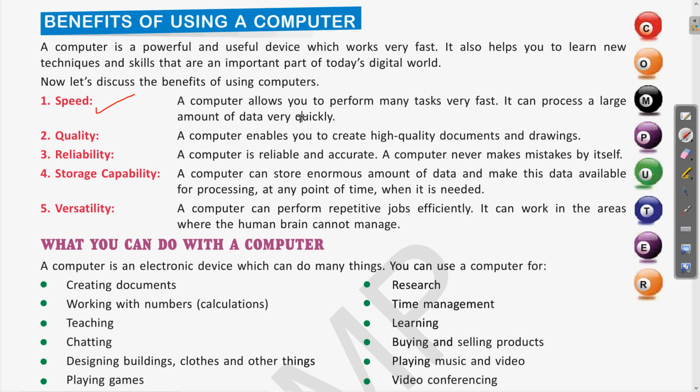A computer allows you to perform many tasks very fast, so it can process a large amount of data very quickly. As you use the computer, you know that it works very fast, and you can do calculations and various other complex operations with the help of a computer very quickly. So this is how the computer's speed matters and it works very fast.